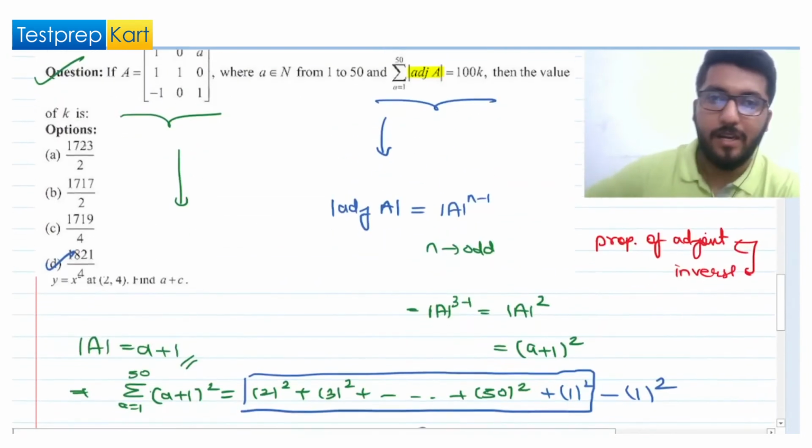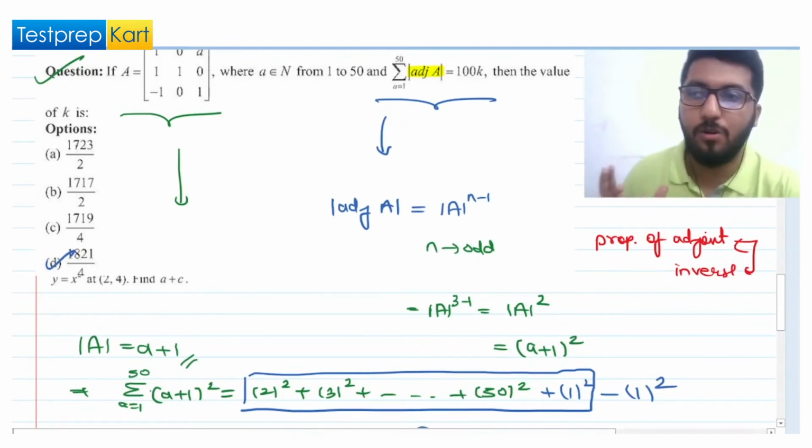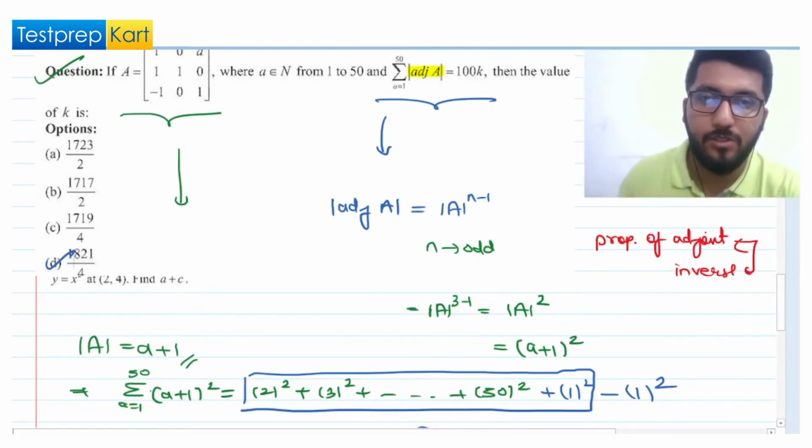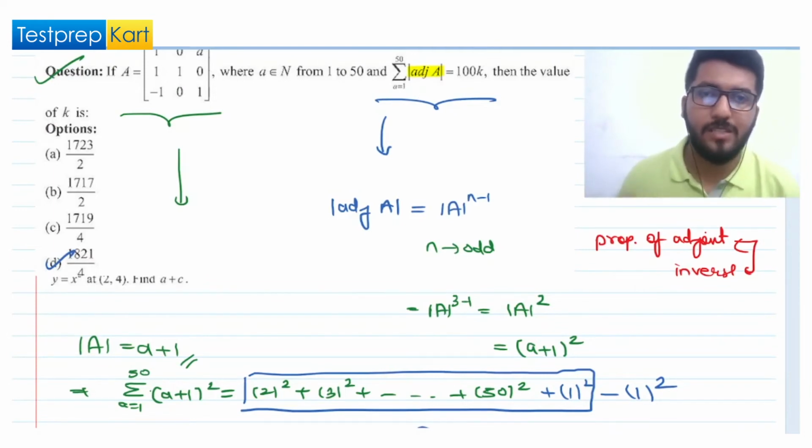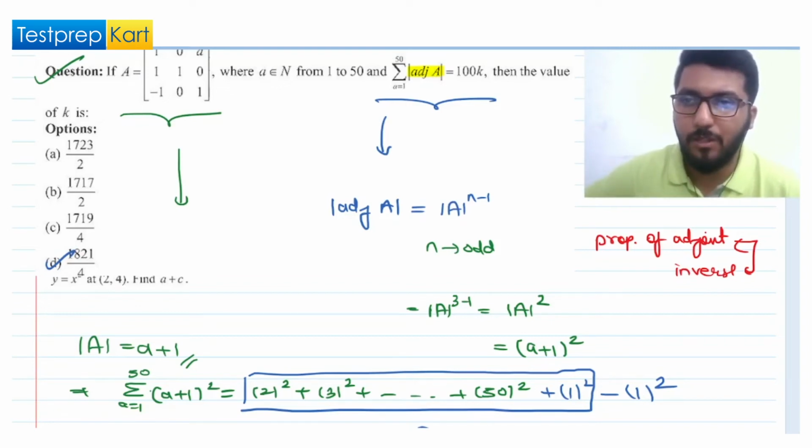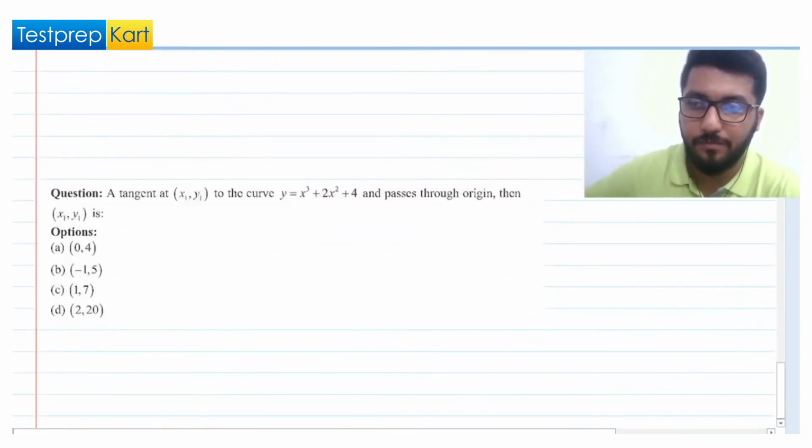So please again see that this is a very basic question based on what? The basic properties of adjoint. Clearly the calculation is there, but if you know the concept, then calculation can easily be handled. If you're having any problem, that problem can be overcome by practicing a lot of questions. Right now it is not the time to practice a lot of questions, but at least try to solve some questions to give you some confidence, because these types of questions are very frequent in the examination. Let us jump to the next question.